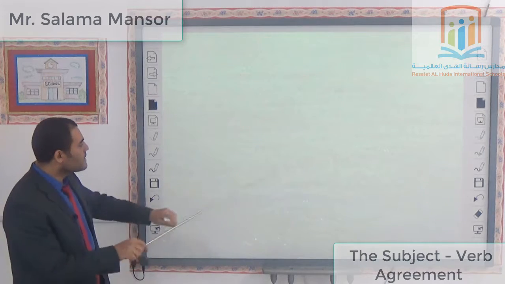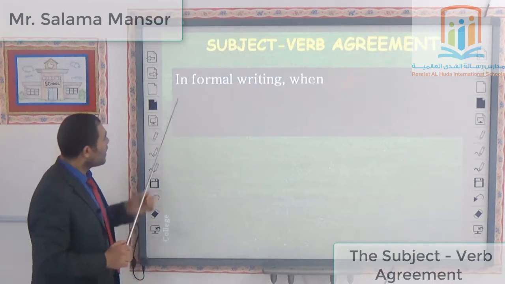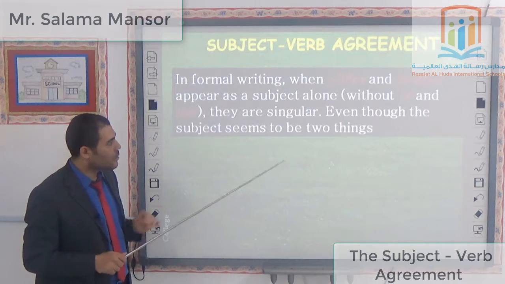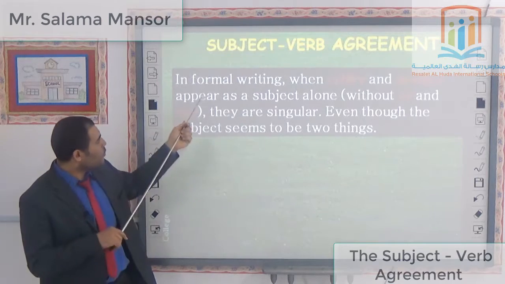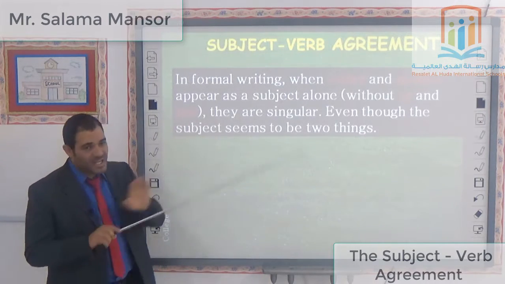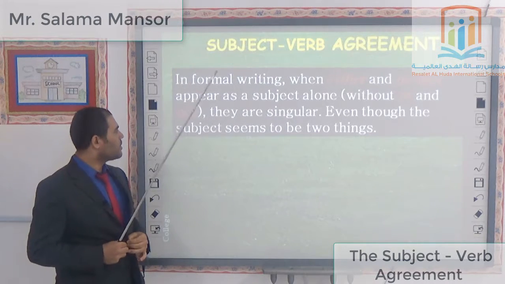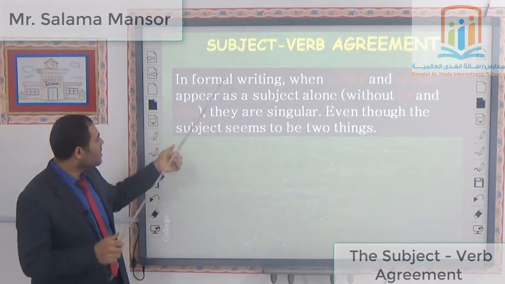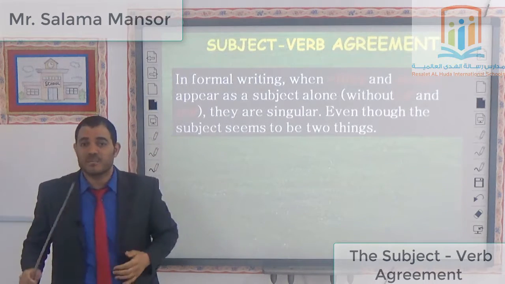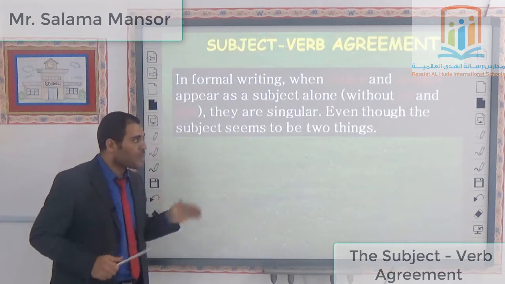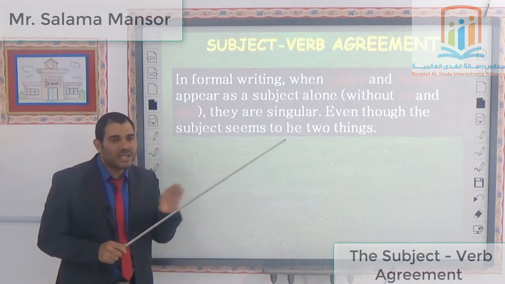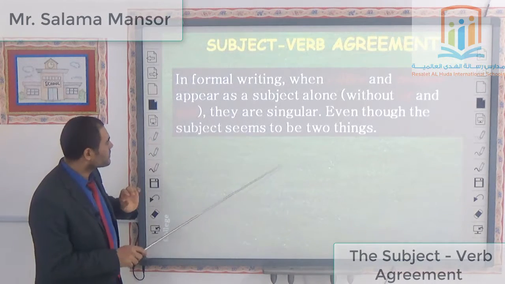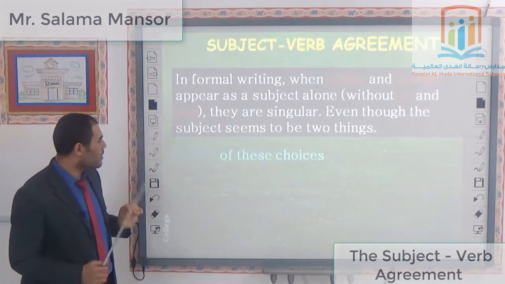Let's take another rule. In informal writing, when either or neither appears as a subject alone, without or and nor, it is singular. Even if the subject actually seems to be two things, I must treat it as singular, but only when it comes without or or nor. That's it. Let's take some examples.